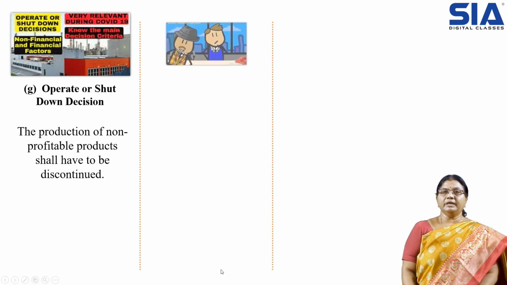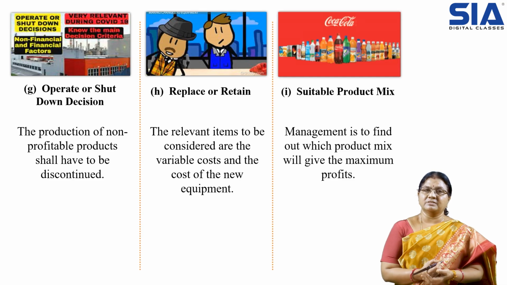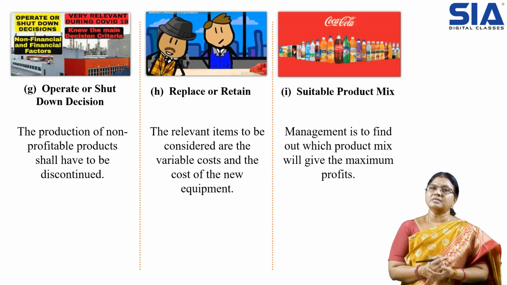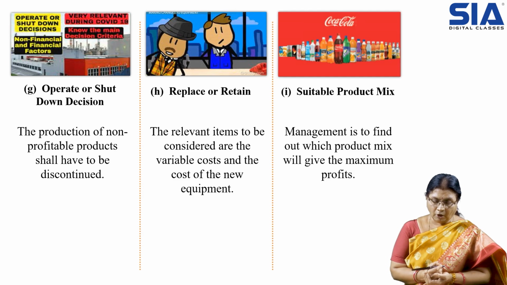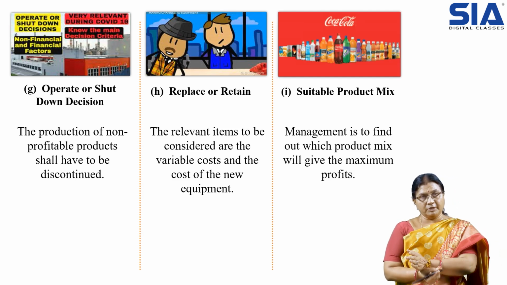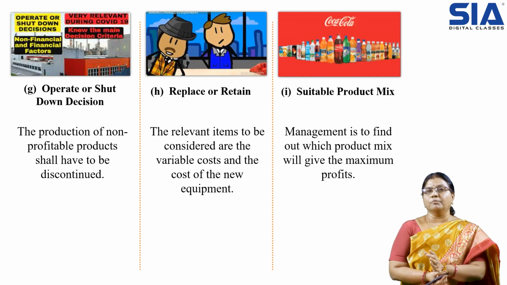So this is about the problem of make or buy decisions and other decisions, where we make decisions based on the analysis. Then operate or shut down: whether to continue the production or immediately stop the production.